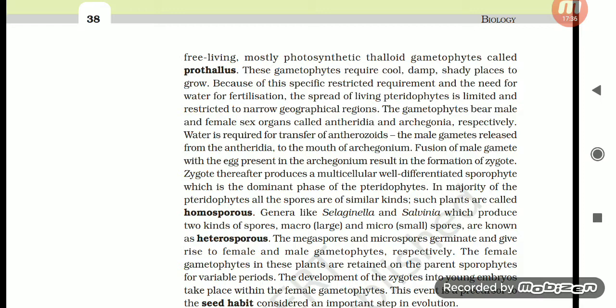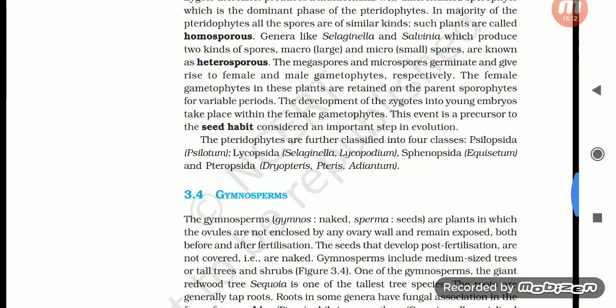In the majority of the pteridophytes, all the spores are of similar kinds. Such plants are called homosporous. Genera like Selaginella and Salvinia, which produce two kinds of spores, macro (large) and micro (small) spores, are known as heterosporous. The megaspores and microspores germinate and give rise to female and male gametophytes respectively. The female gametophytes in these plants are retained on the parent sporophytes for variable periods. The development of the zygotes into young embryos takes place within the female gametophytes. This event is a precursor to the seed habit, considered an important step in evolution.